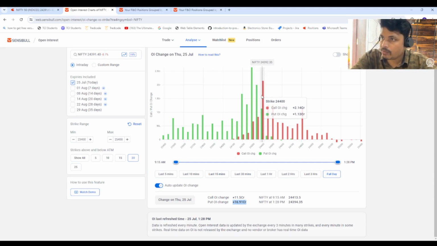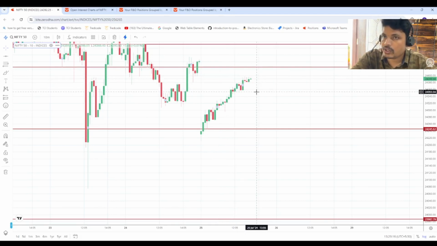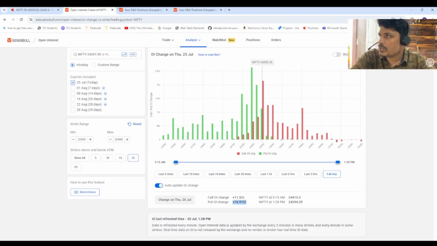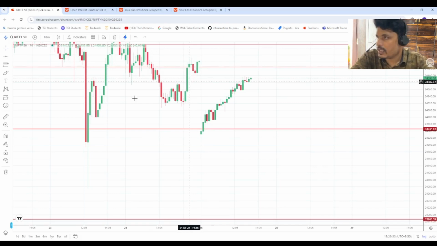Even I have the same position, the 24,400 call option. But the market should not close significantly higher, like how this candle closed in the 15 minutes at 12:45. This candle is too dangerous for the 24,400 call writers.